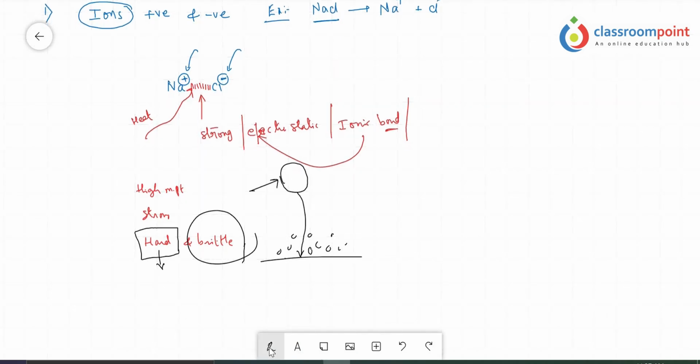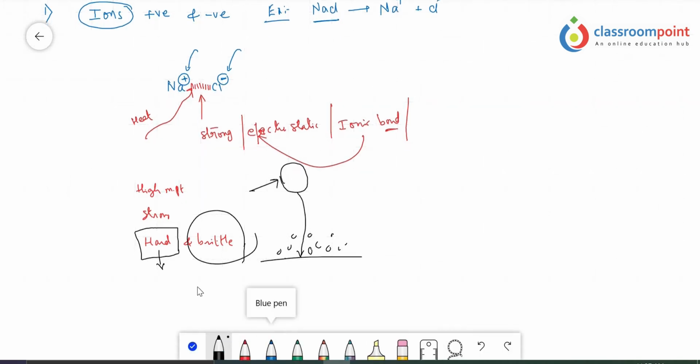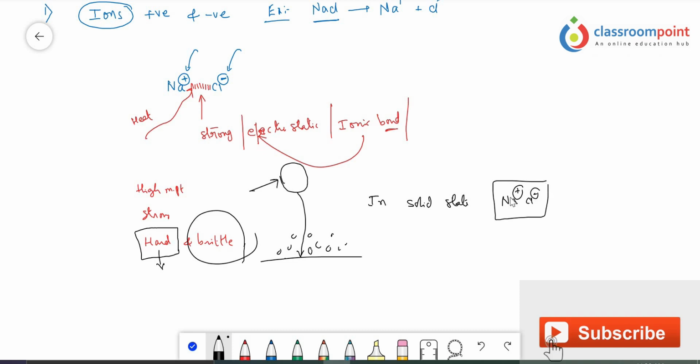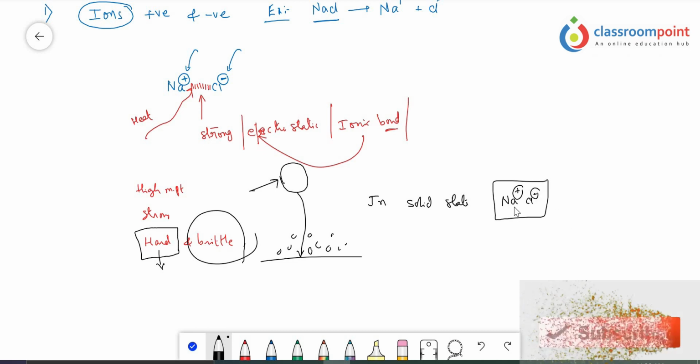One more important thing is their conducting nature, in the solid state. This is important. In the solid state, if you take any ionic solid like NaCl, Na+ and Cl- ions are there. In the solid state, these ions are not free to move around. They cannot move because they are fixed to their positions.